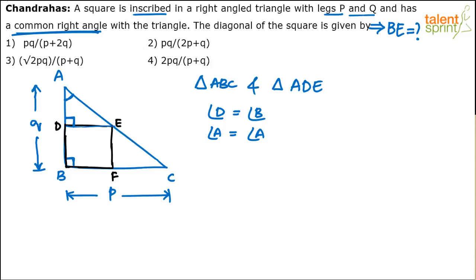similar triangles. If two angles are equal, A and A are equal, of course, then we have found B and D are also equal. So obviously C and E will also be equal. Angle C will be equal to angle E, right? Because it is through the same line, right?